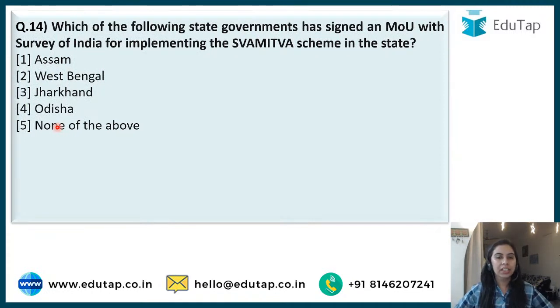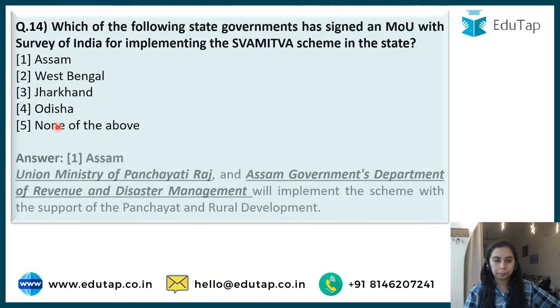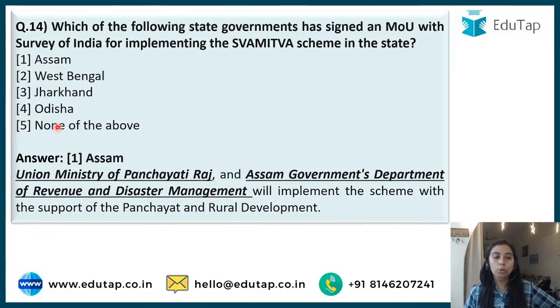Which of the following state governments has signed an MOU with Survey of India for implementing Swamitwa scheme? So Swamitwa is a very important scheme. I think you have covered this in your previous lecture also. Okay, you cover the scheme on your own, quickly. But I'll tell you that MOU has been signed by the state of Assam for the implementation of Swamitwa. Okay? So Union Ministry of Panchayati Raj and the Department of Revenue and Disaster Management will together implement the scheme in the state of Assam.